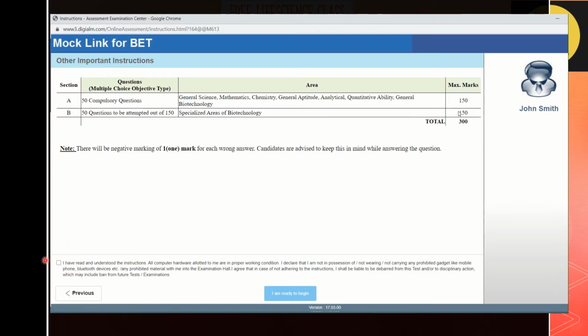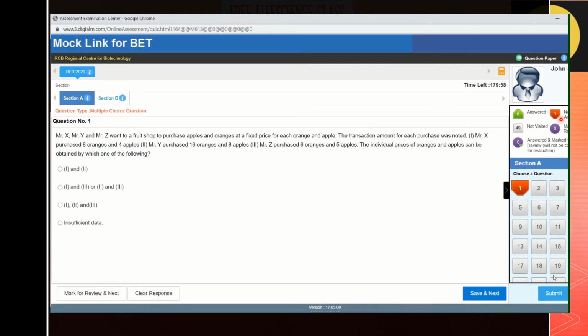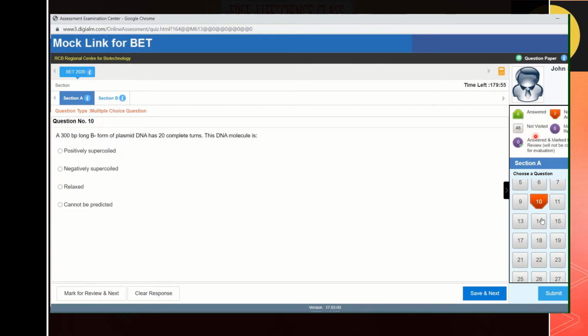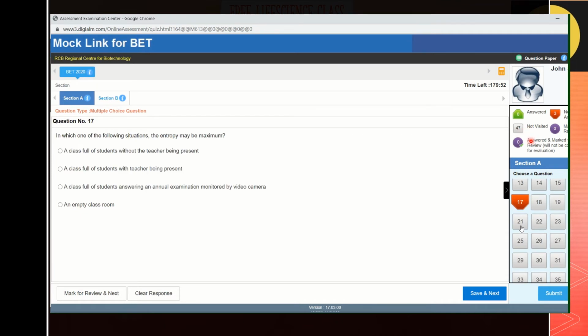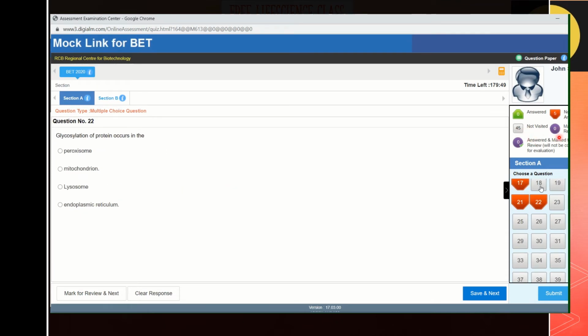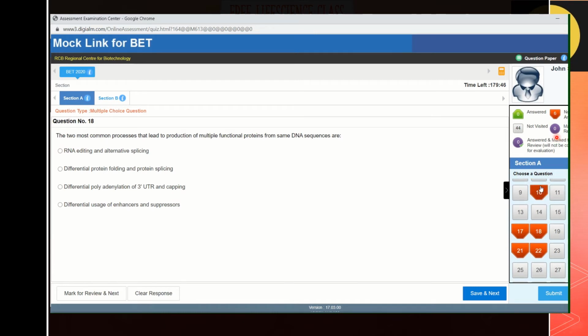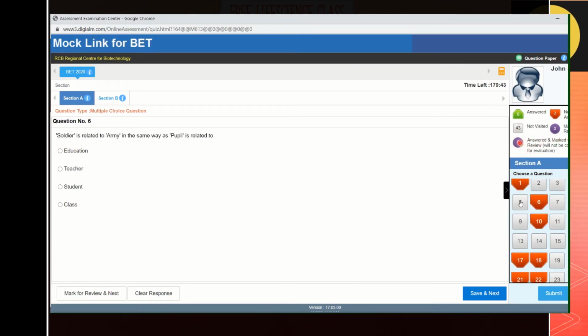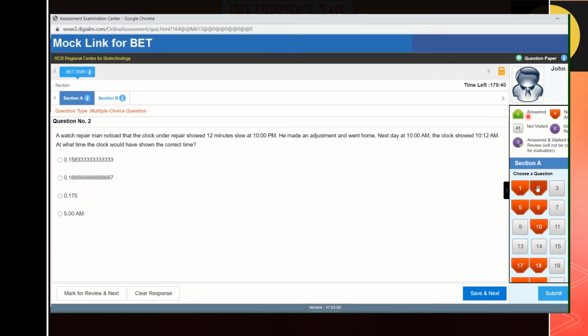After that, please give a tick mark on this box, then click on this, that is, I am ready to log in. Here you will enter the question page, and on the right side you can see the number of questions, and if you click on each one you can see the color that appears. If it is green, it means it is answered. If it is red, it is not answered. If it is white, it is not visited, and if it is violet, you have marked it for review. Violet with green means you have answered it but marked it for review.